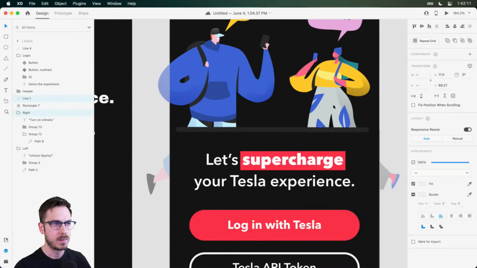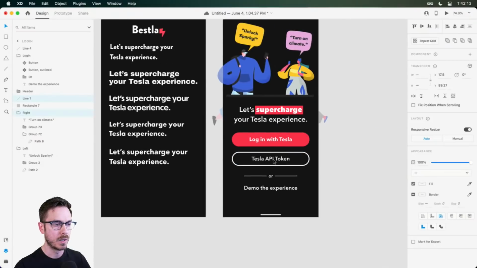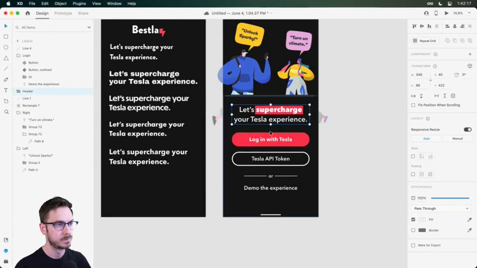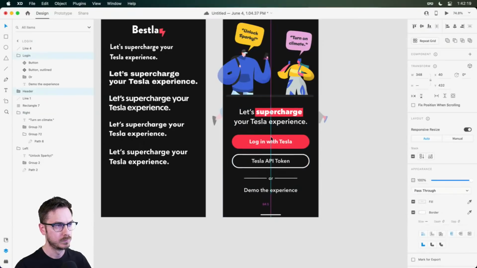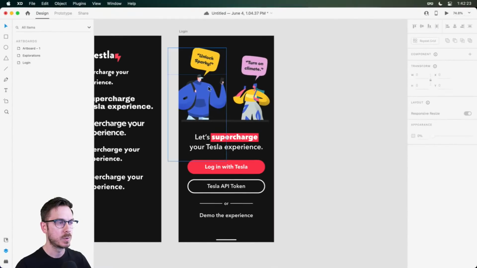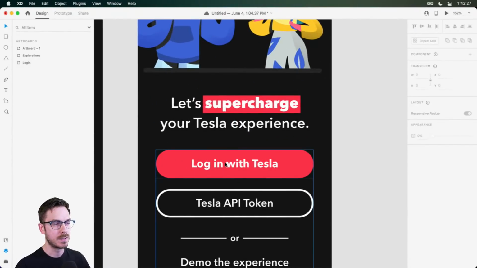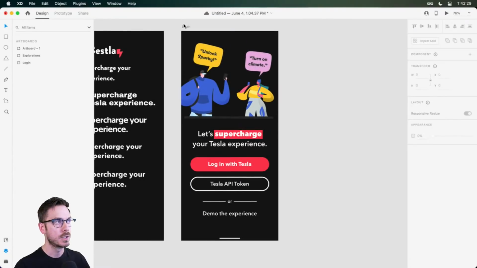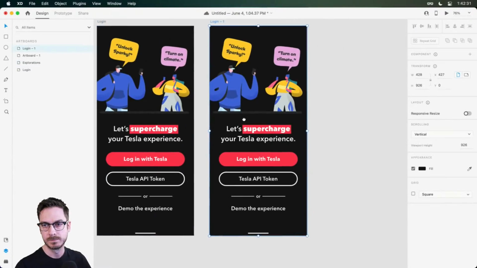All right. And then down here we have our login details, right? Or at least the prompts to log in. All right, so that's looking pretty good. And now what we're going to do is work on the next screen. So when someone taps on the login with Tesla button, it's going to go over here.